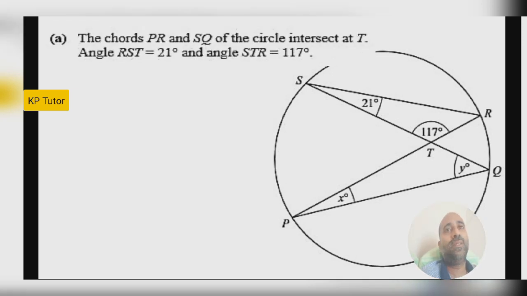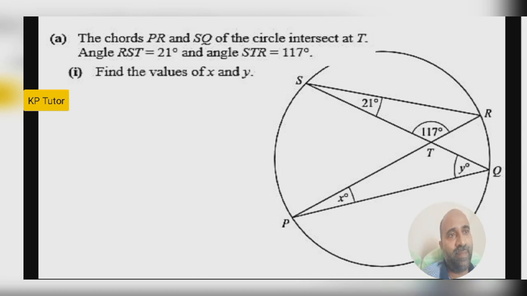The question is: two chords are intersecting at T, making some angles like that. You have to find the value of x and y. To answer the question, first you have to find the x value. Don't try to find y first. First x. That is the way.